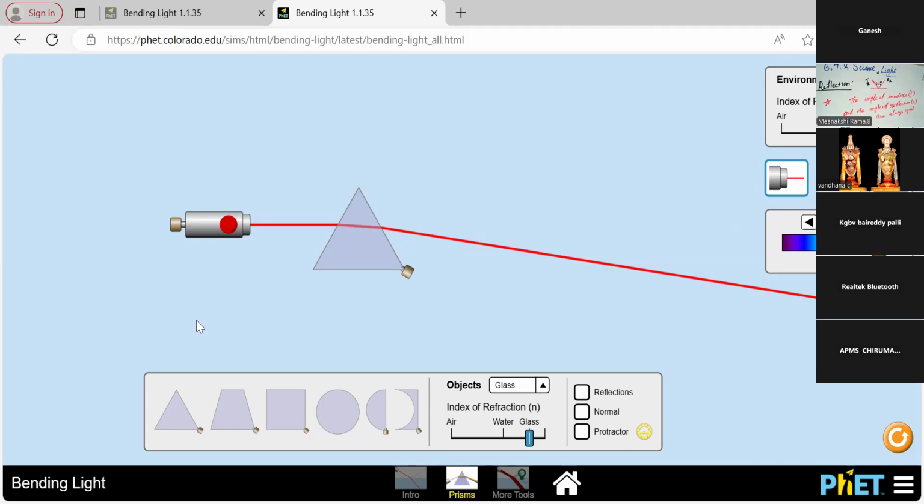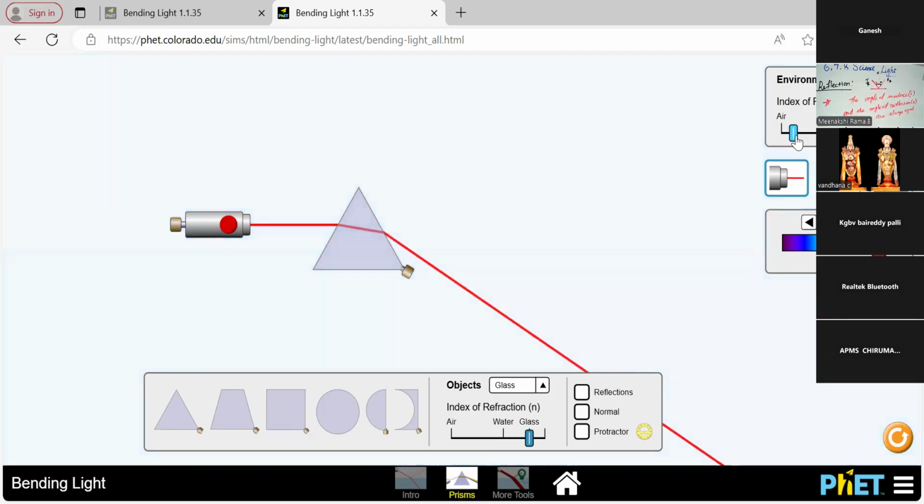Okay. So I am choosing the triangle prism. The light travels in a water medium, and the light is reflected, just deviated in this area. Change to the air part, and totally the light is reflected in the opposite part. Okay. So this is the difference.